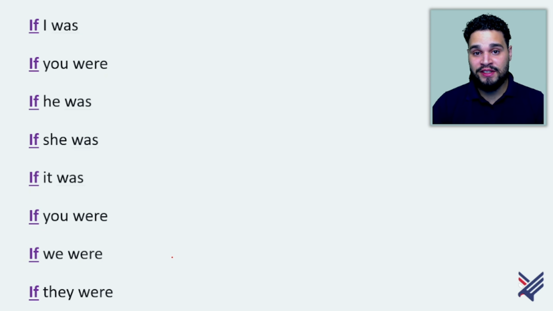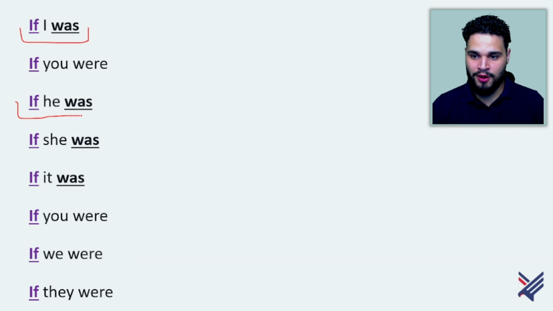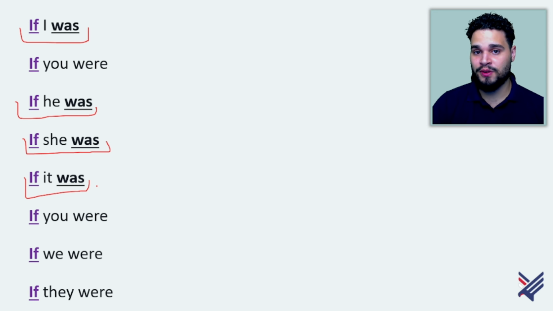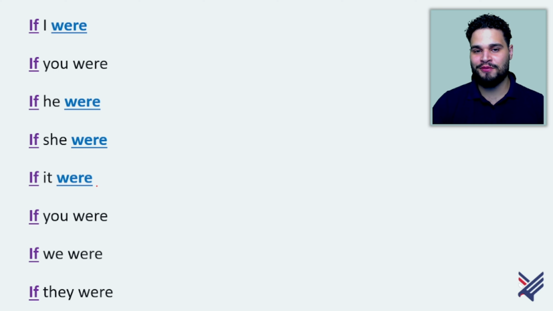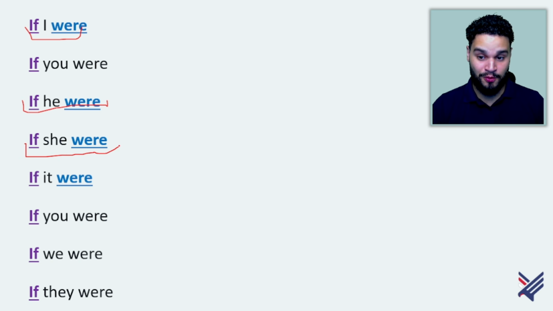However, in imaginary situations, then we have to switch to if I were, if he were, if she were, and then if it were.